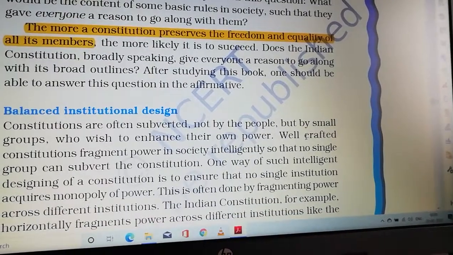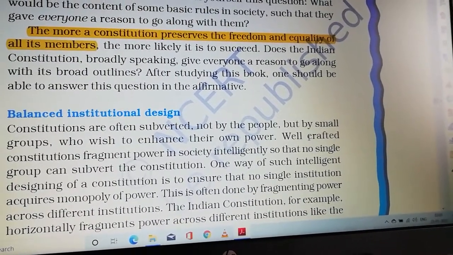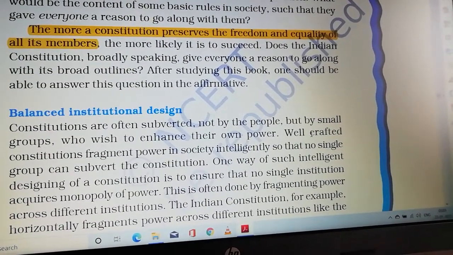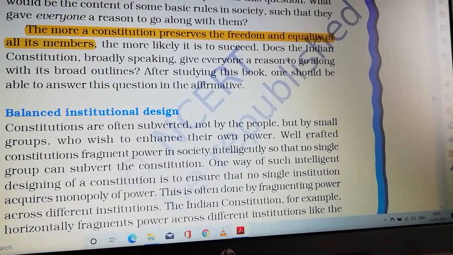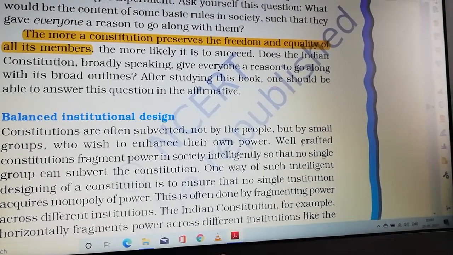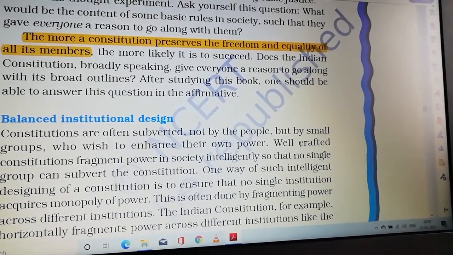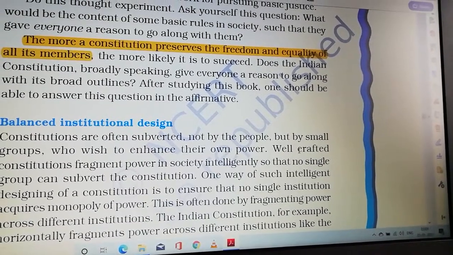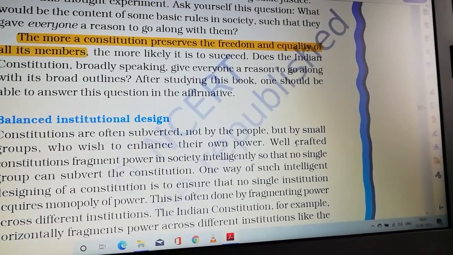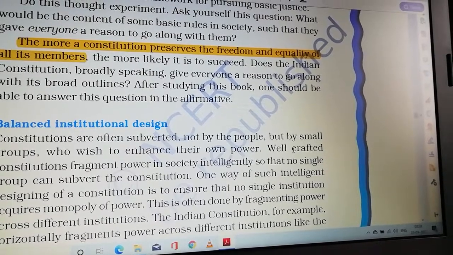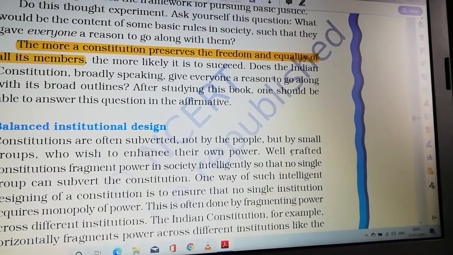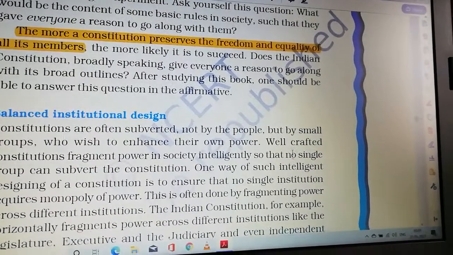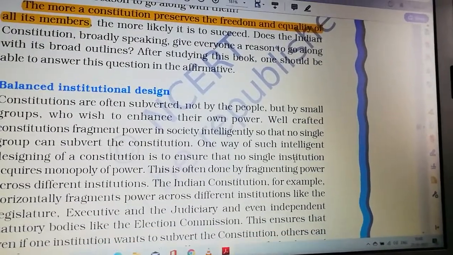Then you can see the highlighted part: the more a constitution preserves the freedom and equality of all its members, the more likely it is to succeed. Does the Indian constitution, broadly speaking, give everyone a reason to go along with its broad outlines? After studying this book completely, one should be able to answer this question in the affirmative.